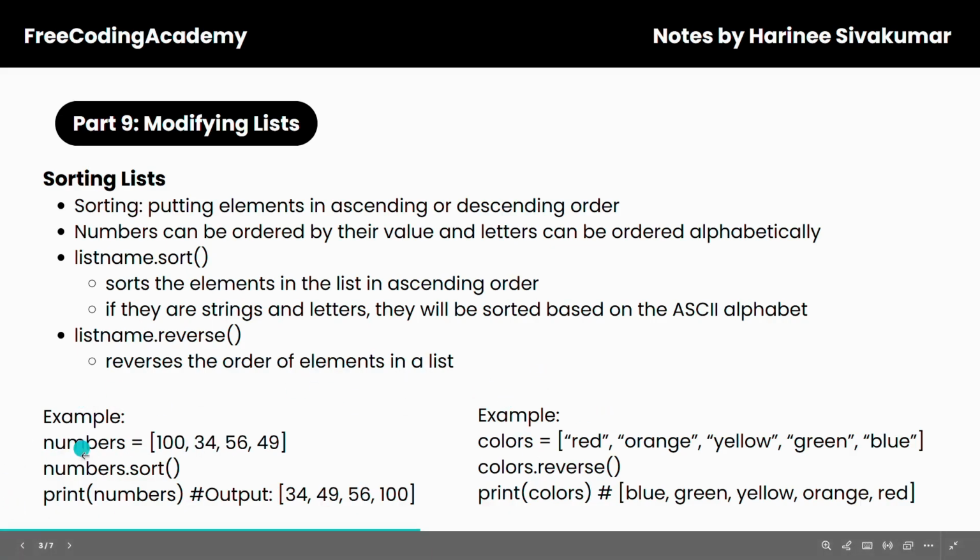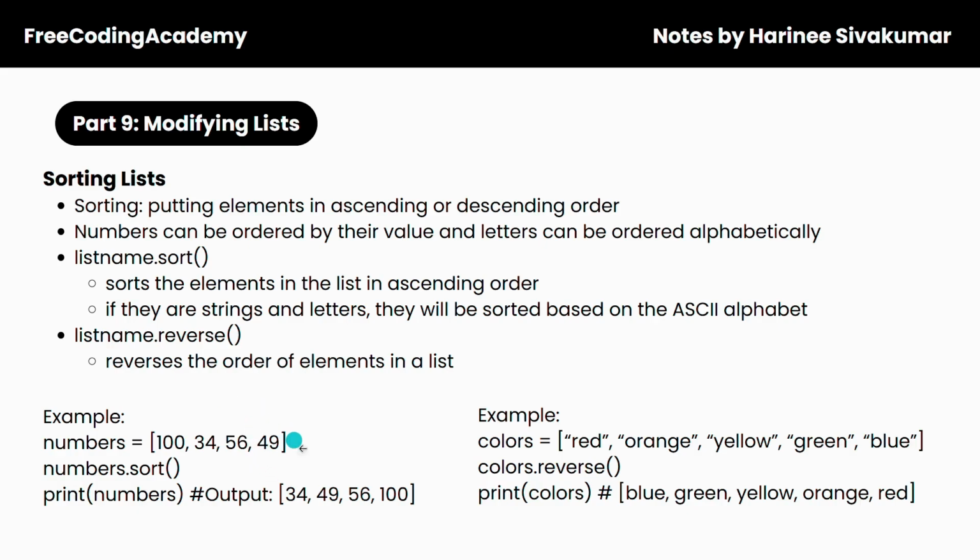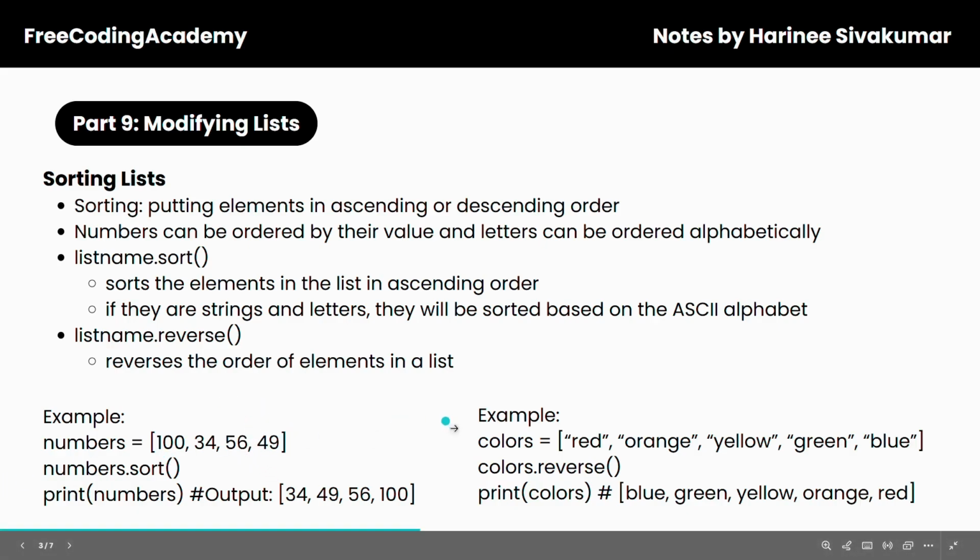So here's an example. We have a list called numbers, and it contains the elements 100, 34, 56, and 49, which are all integers. Next, we're including the statement numbers.sort, and then print numbers. So this is going to output, inside square brackets, 34, 49, 56, 100. As you can see, it sorted all the elements in that list in order.